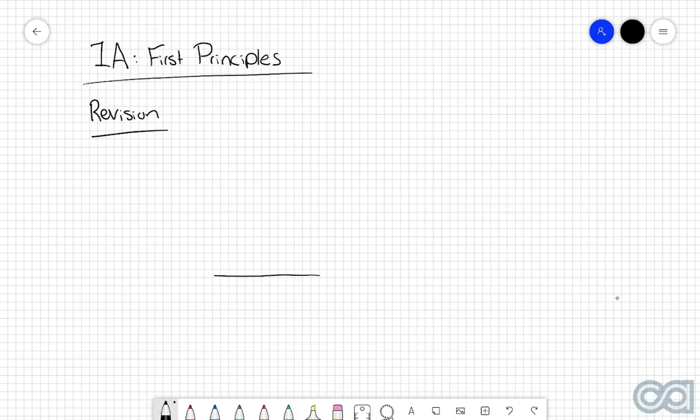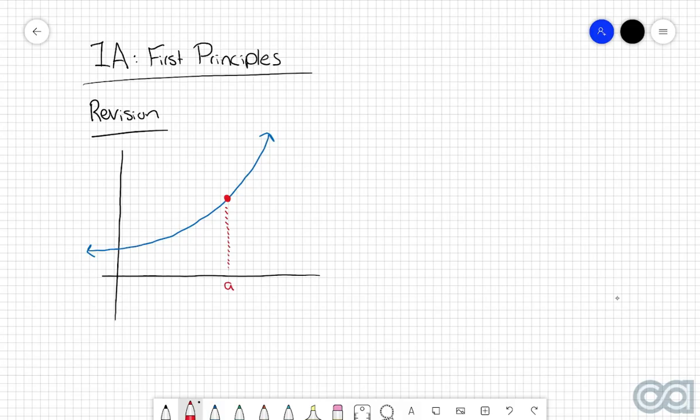In a more mathematical sense, we look at how graphs change. So let's say we've got this function here. Nice, simple curve. Then the study of calculus could be something along the lines of, I have this particular point here. Let's call this point A. And I want to figure out how quickly the graph is changing at that particular point. Now, if you recall from last year, you've got two different ways that you can look at this.